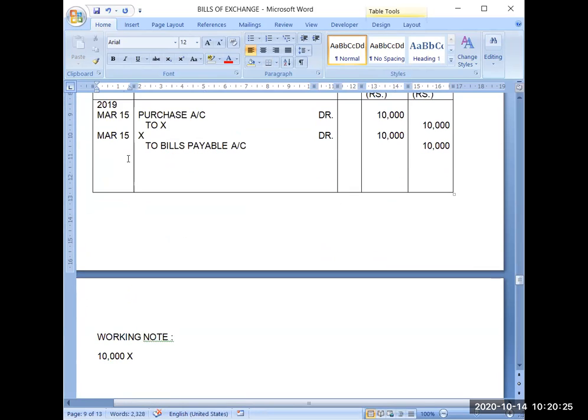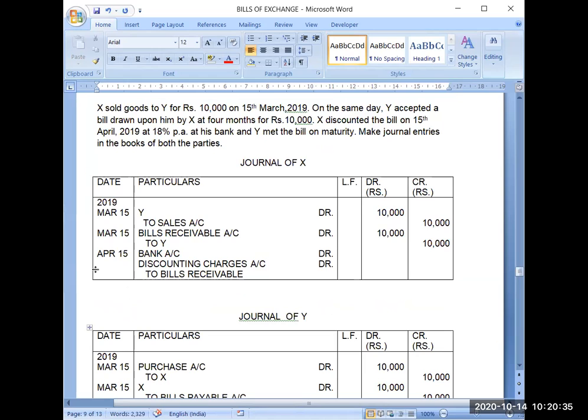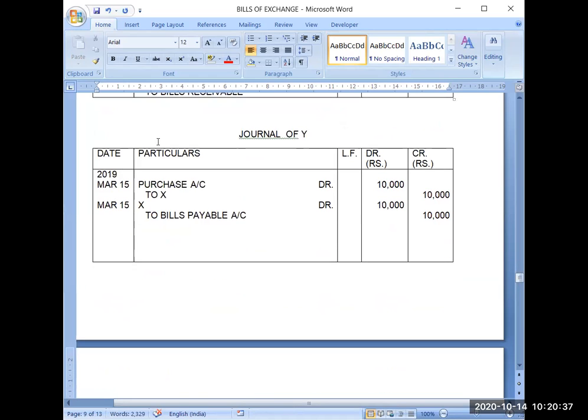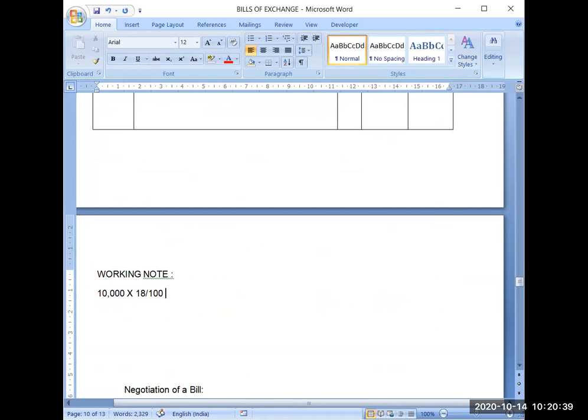So now only 3 months are left in the payment. So the bank will charge only 3 months interest. And the rate of interest is 18% per annum, as given in the question. 18 upon 100 multiplied by 3 upon 12.